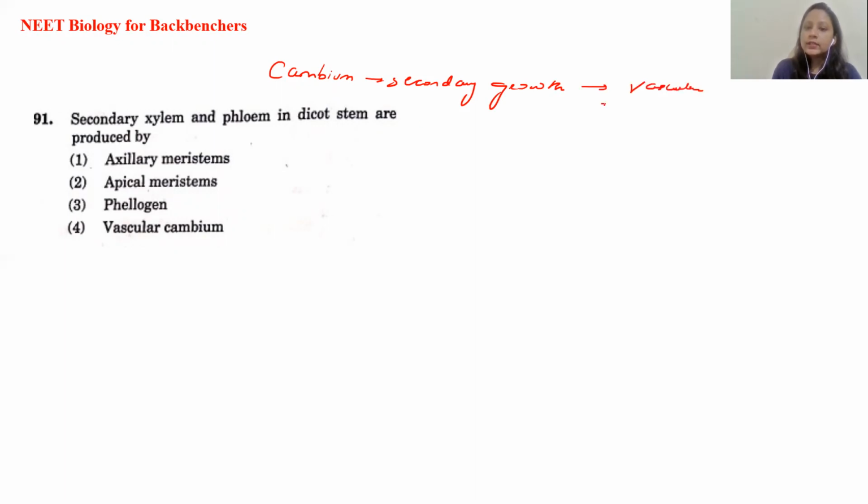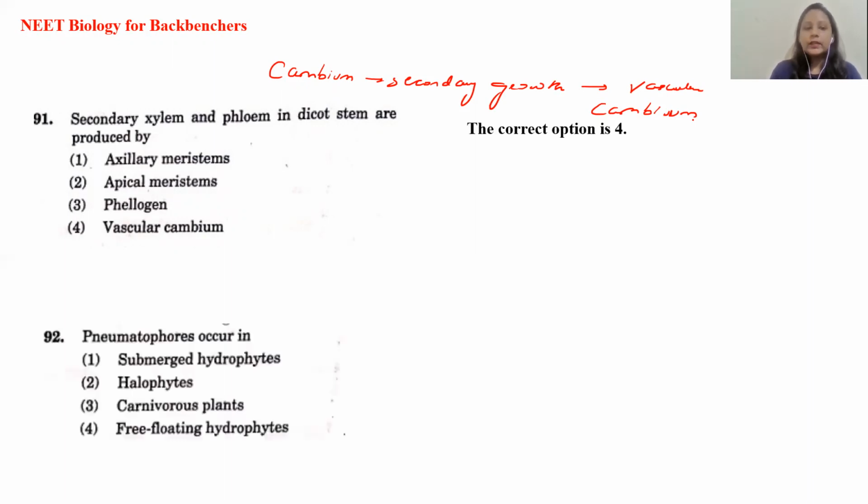So what is the answer here? The fourth option, vascular cambium, is going to participate in the secondary growth and helps in the formation of the secondary xylem and the secondary phloem. Now the next question is pneumatophores. Pneumatophores are a modification of the roots which help in the exchange of gases in those plants which are surviving in conditions other than the normal conditions.